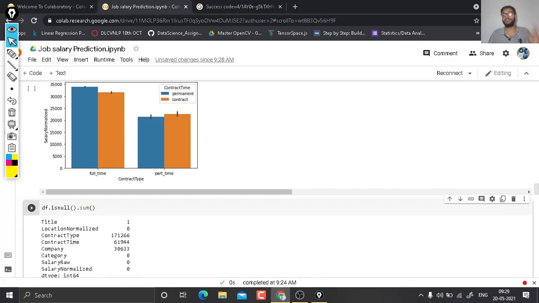And today we shall continue with our previous project that we are working on, that is job salary prediction.